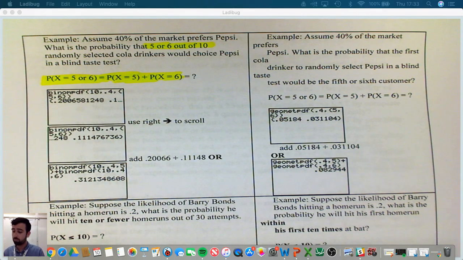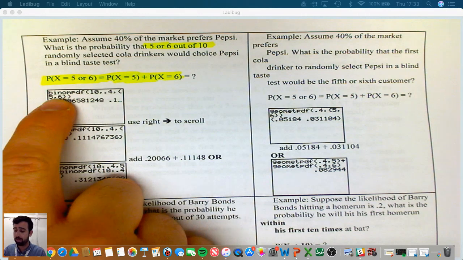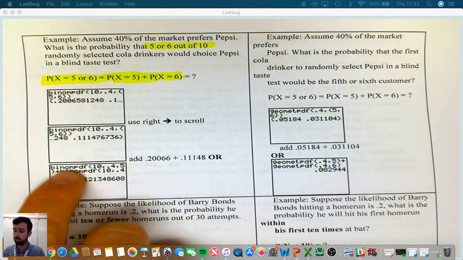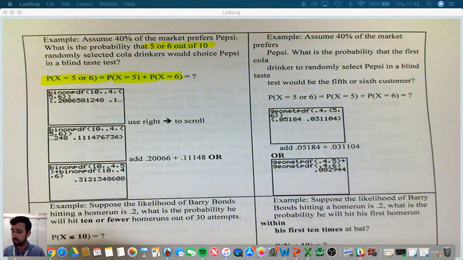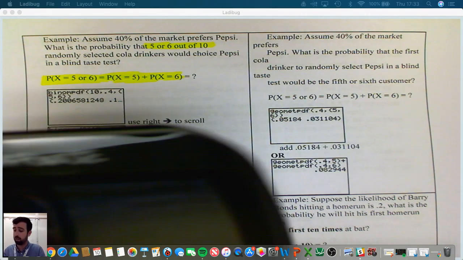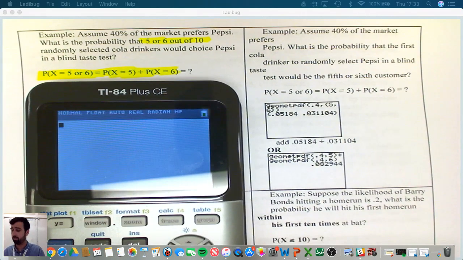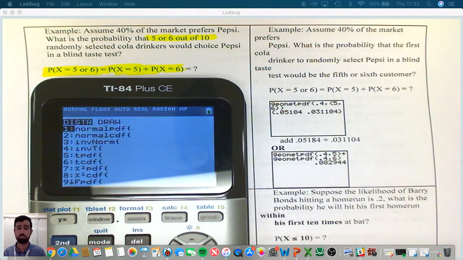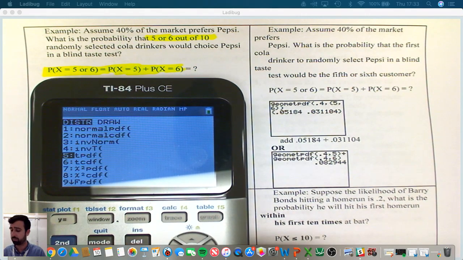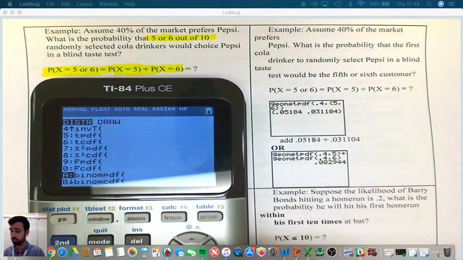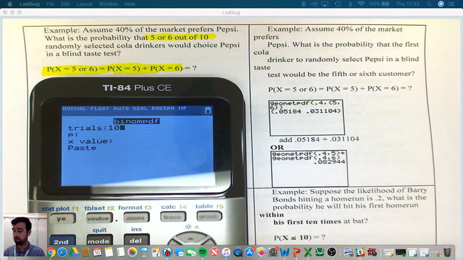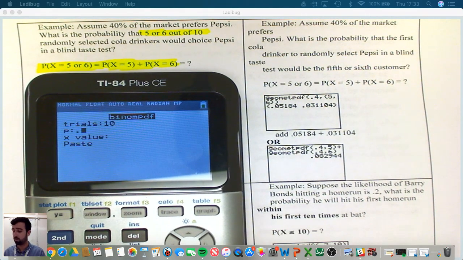So we could use binomial PDF, or we could use CDF. I like to use PDF. So the way I would do it, second distribution, go down to binomial PDF. Number of trials, we have 10. The rate of success is 0.4.